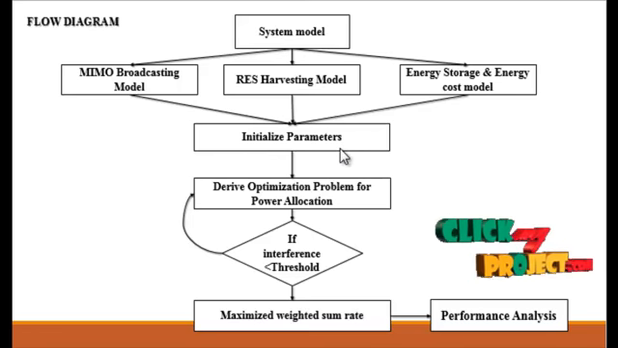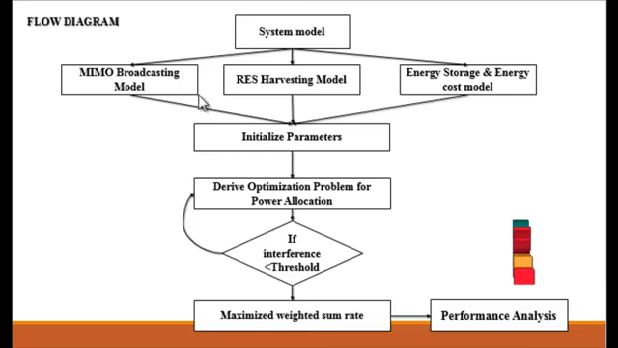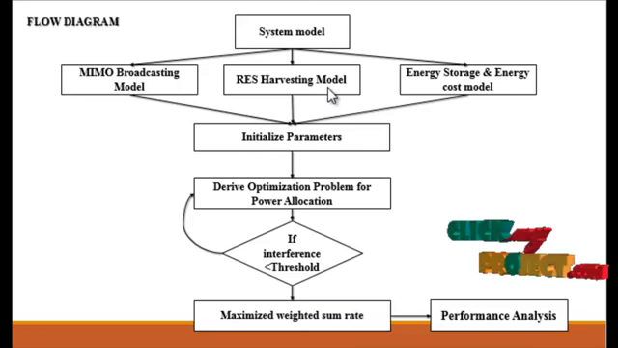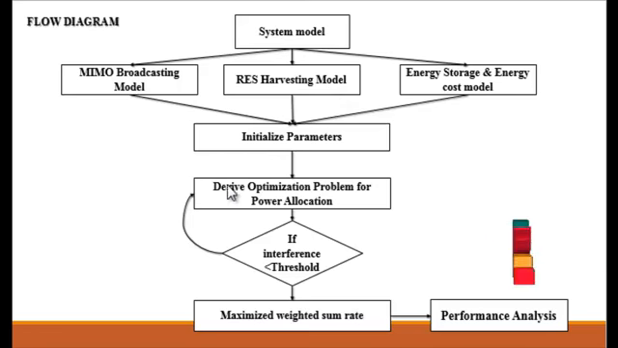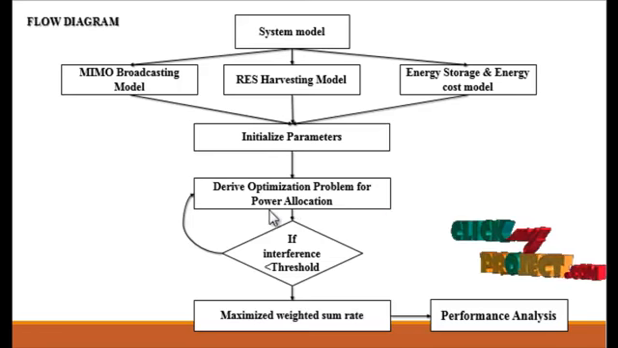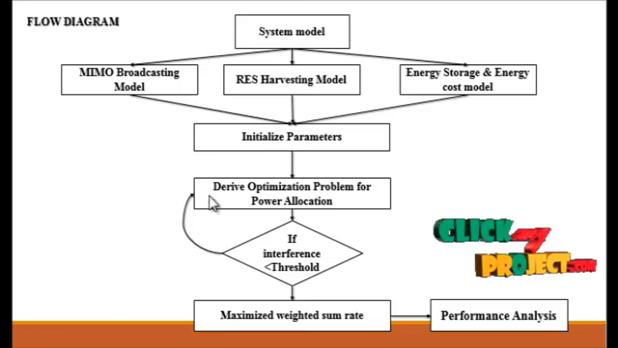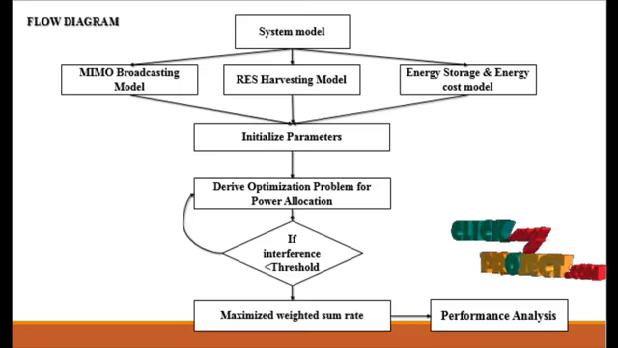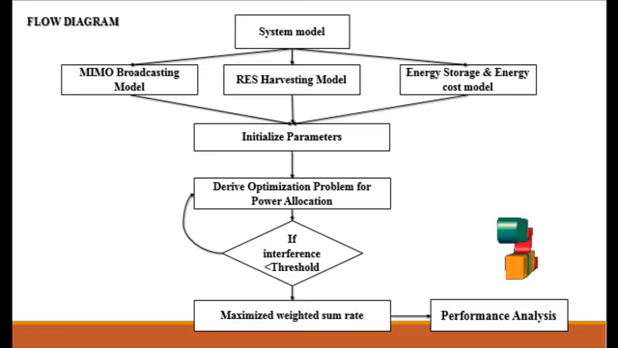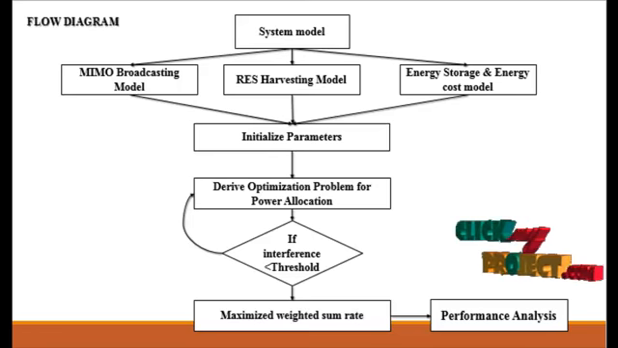Then we ensure all the parameters related to the MIMO broadcasting model, RES harvesting model, and energy storage and energy cost model. And then we derive the optimization problem for power allocation. So this optimization problem of power allocation is derived in the equation. That is, we will optimize the allocation of resources for the smart grid powered MIMO base stations, specifically by fixing the